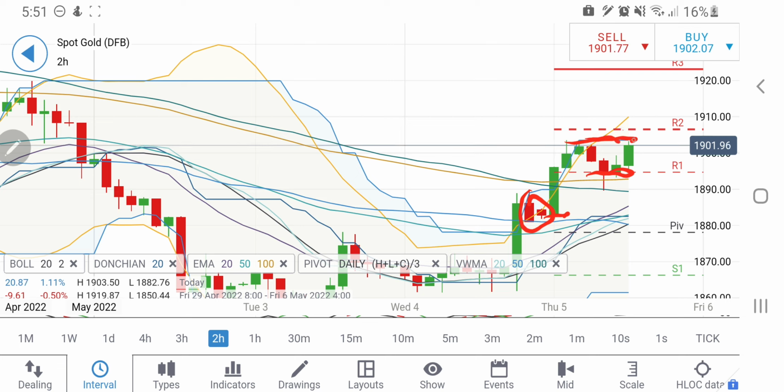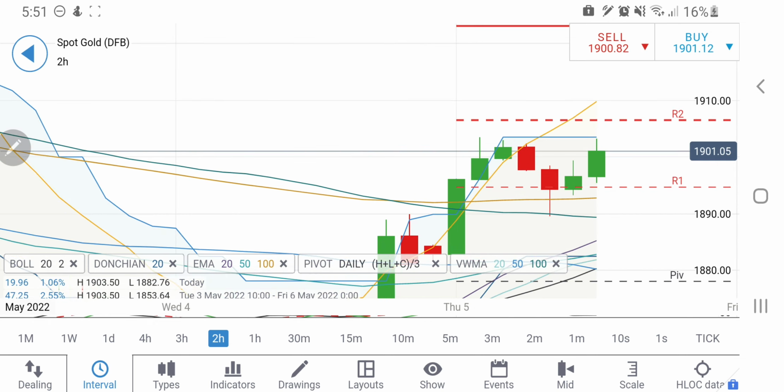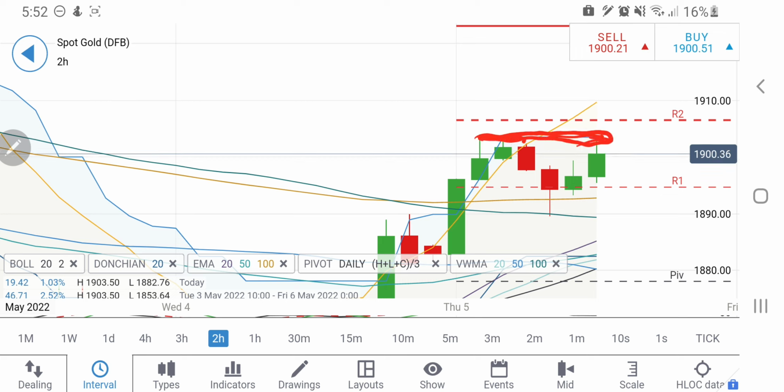Once it sustains above 1905, we can see a massive bullish candle which might try to take it towards 1910, 1915 and 1918 levels. In fact, it can try to go above the previous resistance zone at 1920. It might try to hit 1922 levels. So this is also very much possible. Why? Because see, we have seen multiple candles getting resistance, and again it is trying to breach, however getting resistance there.